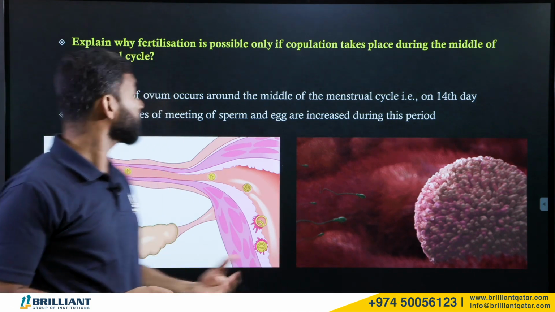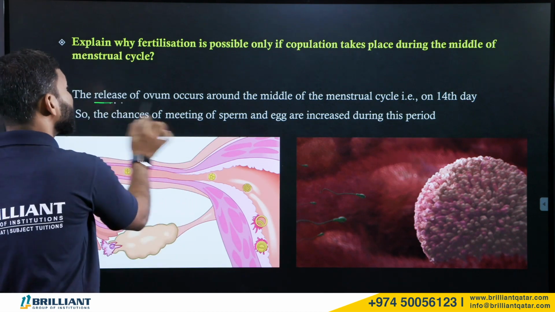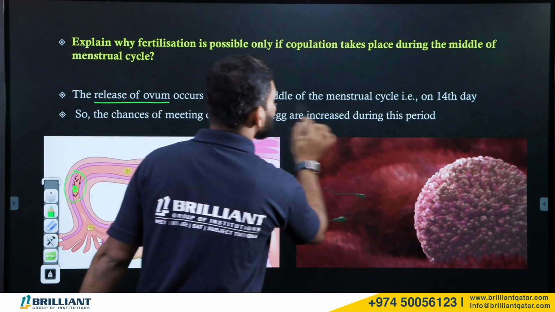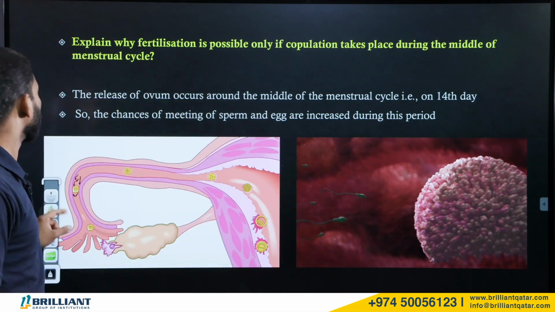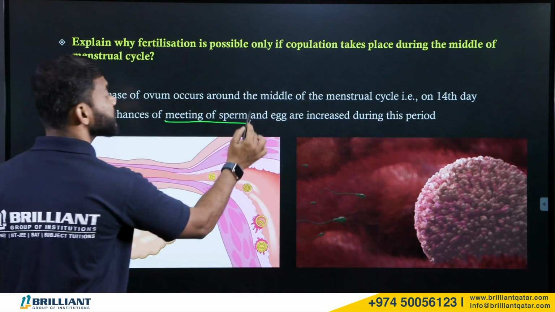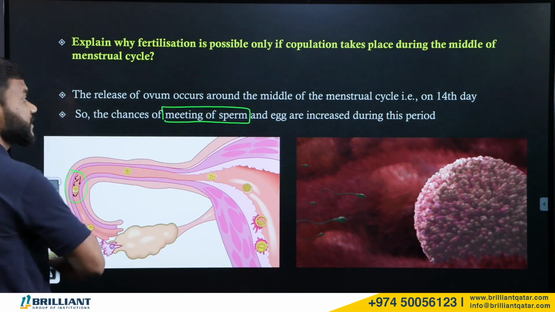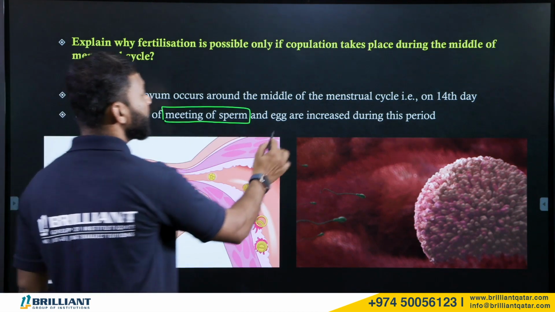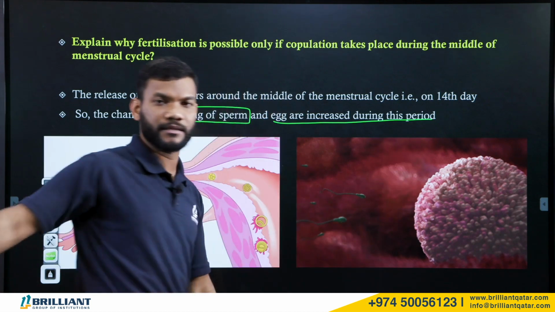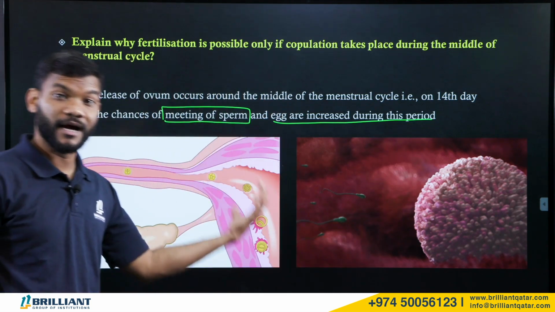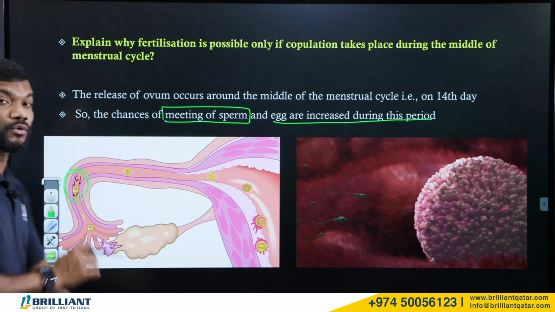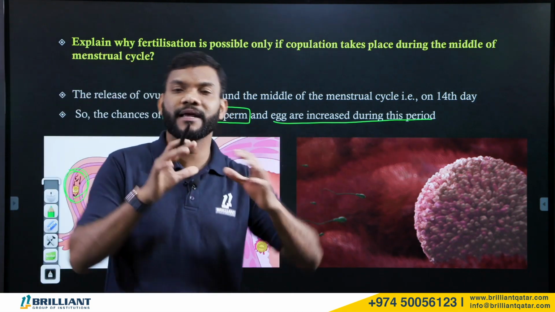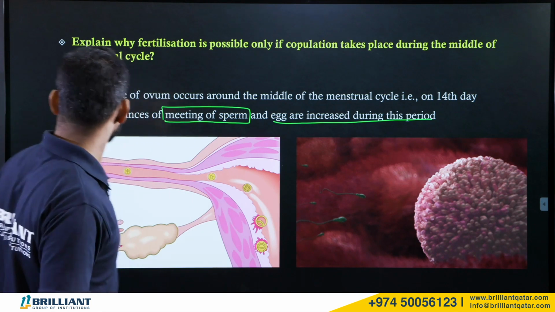So the release of the ovum or egg occurs during the middle of the menstrual cycle. That is the 14th day. That is the reason the chances of the sperm meeting and fertilizing the egg will be increased during this period. At the middle of the menstrual cycle, there is more chance for the sperm and egg to meet. Okay. Next question.